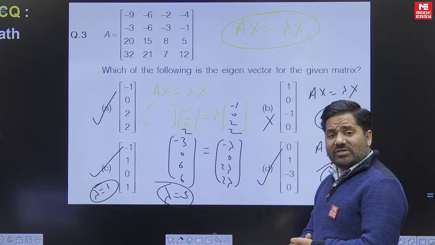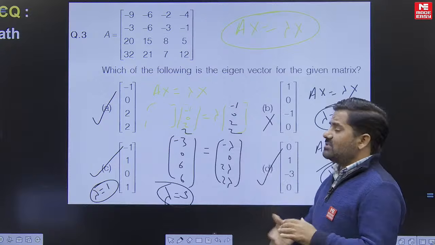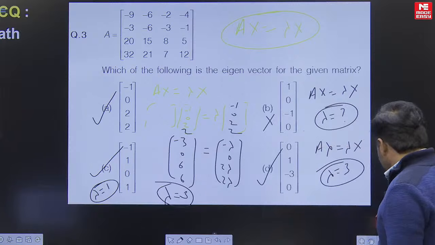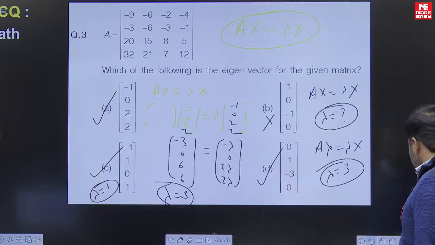It means it is an MSQ based question and we have 3 eigenvectors for this matrix, which you solved with the option approach. Okay, I hope you are getting my point. Now I am moving on to the next question.